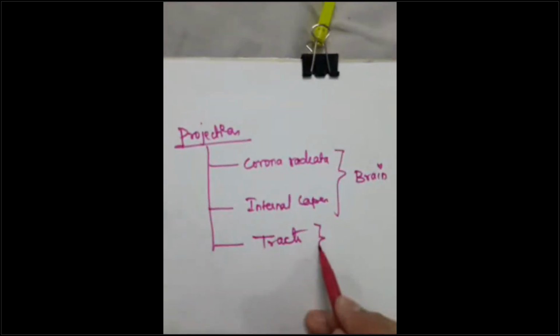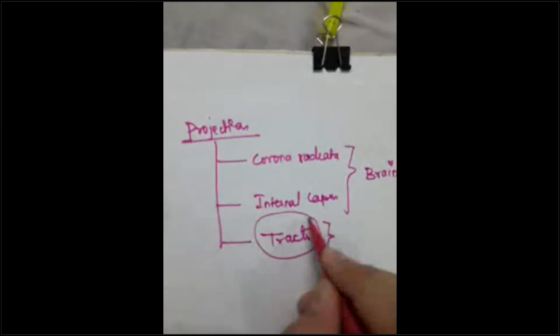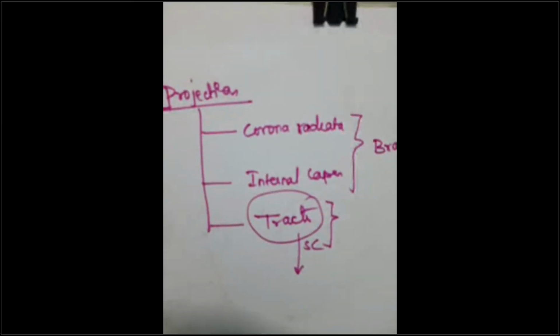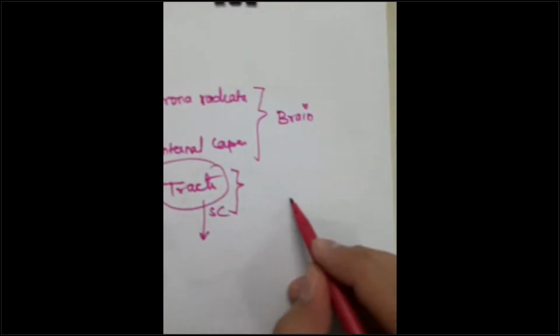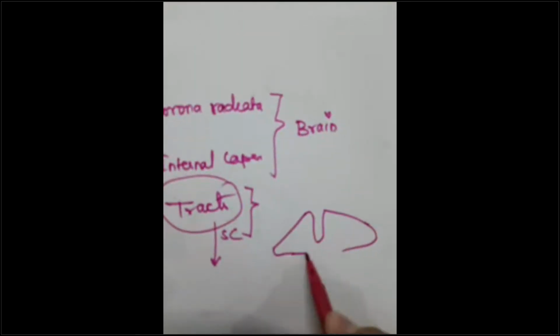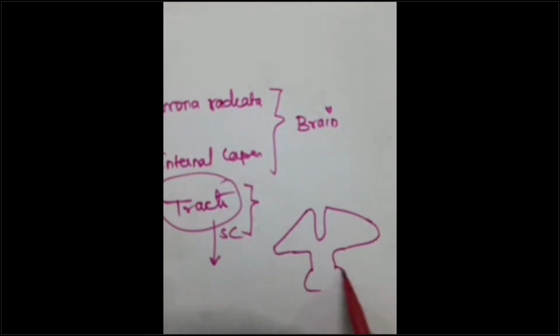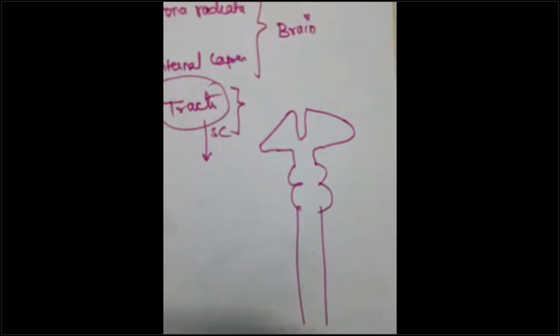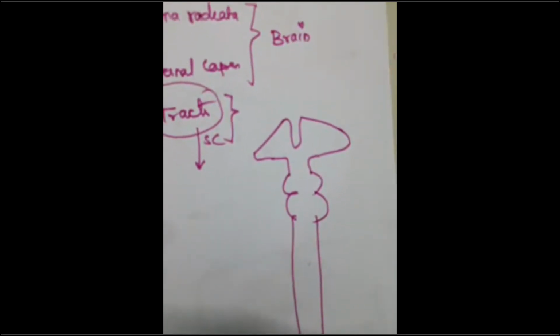Now this is connecting the brain with the spinal cord. So the major part of the tracts will be found in the spinal cord, guys. Okay, tracts. So let me draw over here. If these are the two cerebral hemispheres, this is the midbrain, this is the pons, this is the medulla, and this is the spinal cord, guys. Hope you understand the orientation over here.